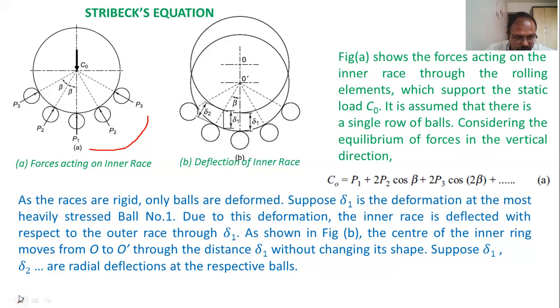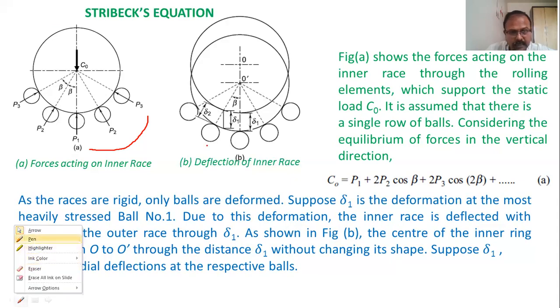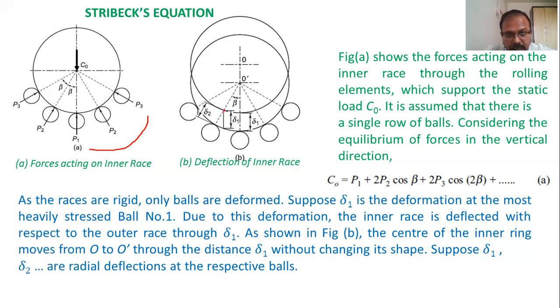So if we select a right angle triangle, say this right angle triangle, so hypotenuse will be delta 1, this side will be equal to delta 2, and this angle will be equal to beta. So according to the trigonometric laws, cos of beta will be adjacent upon hypotenuse. So cos of beta will be equal to delta 2 upon delta 1.